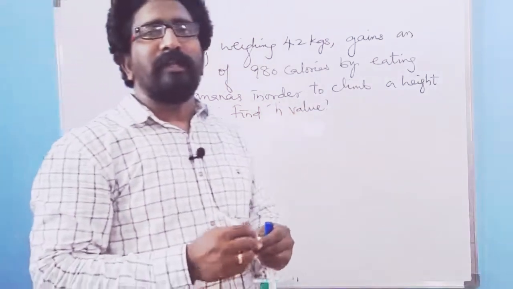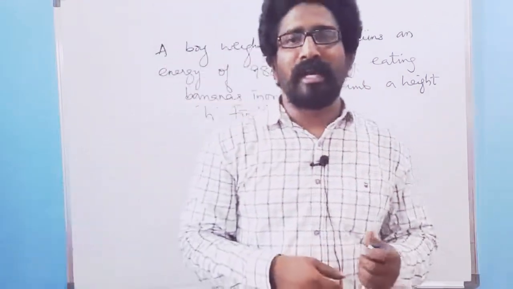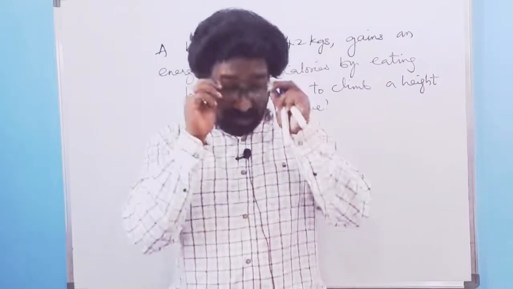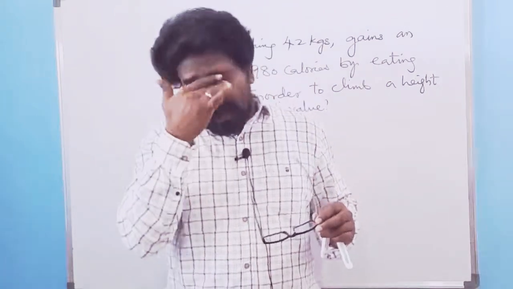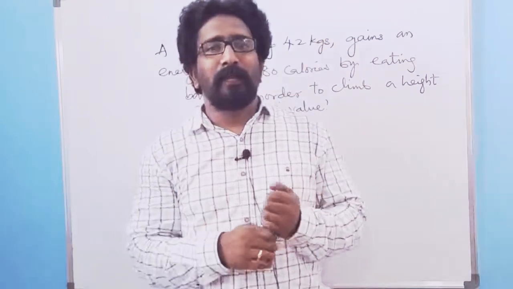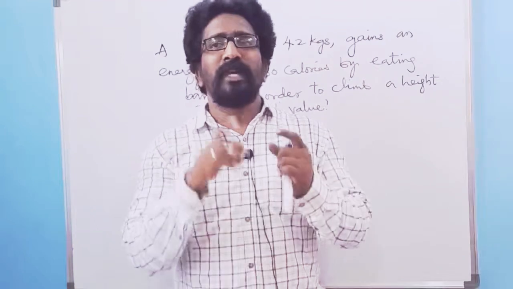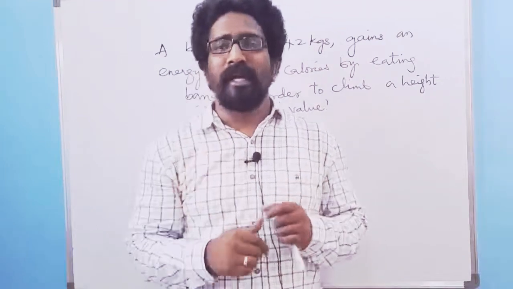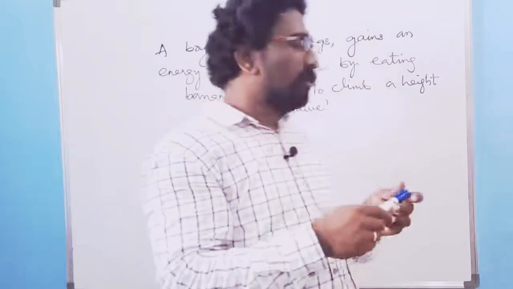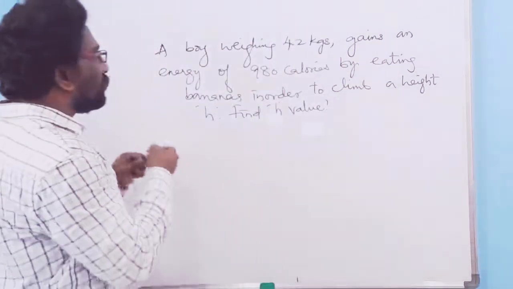So there is one particular boy whose weight is 42 kgs, and he has eaten some bananas by which he has gained some energy. The energy is equal to 980 calories. Why did he eat those bananas? The main reason is that by gaining that energy he has to climb a height, and we are supposed to find what that height is.